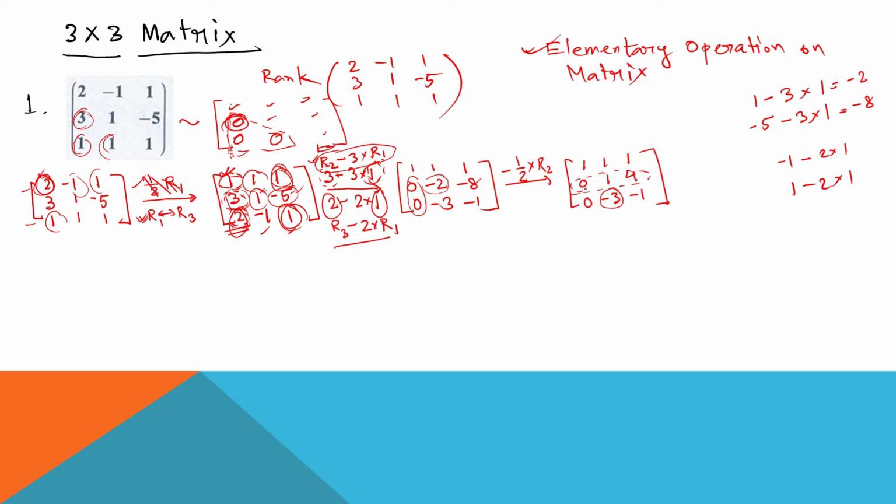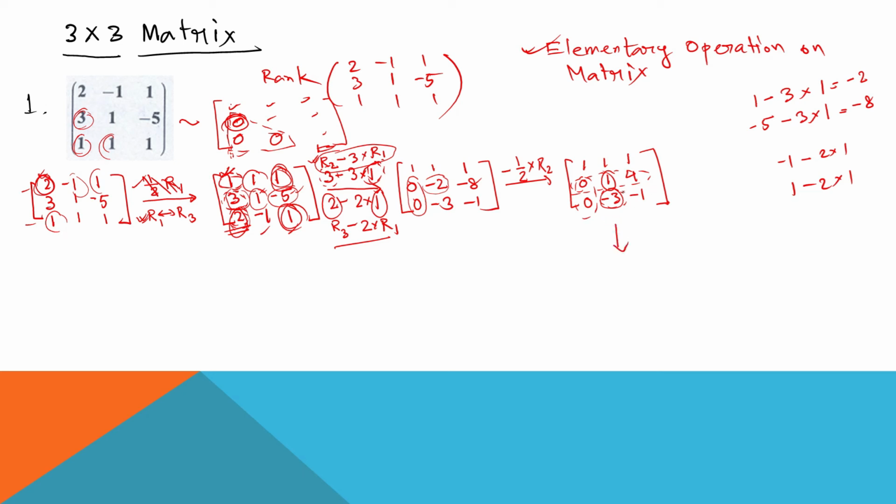Look, the first element of the second row is already 0. And the first element of row 3 is already 0. So we don't have any work with these two zeros. We need to make this minus 3 as 0 with respect to this one. And how can I do this?